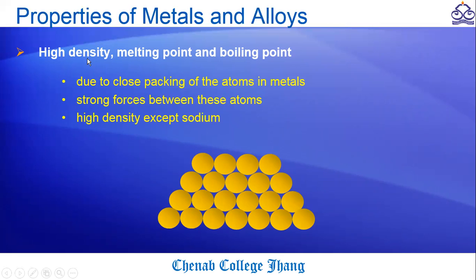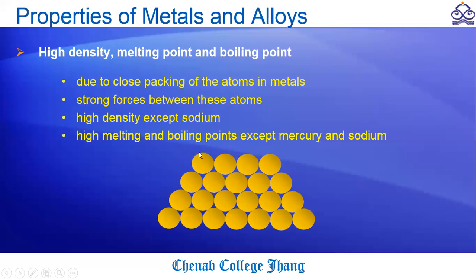As we know, density is mass per unit volume. Within this volume, we will see there are a lot of atoms present. So the density of metals is high, except sodium, and they have high melting and boiling points, except mercury and sodium, due to some odd reasons.